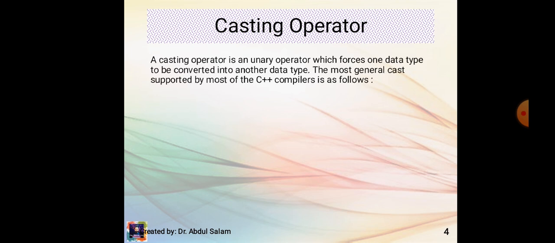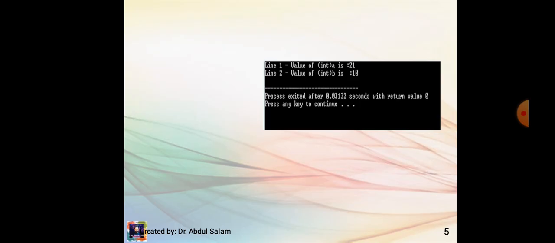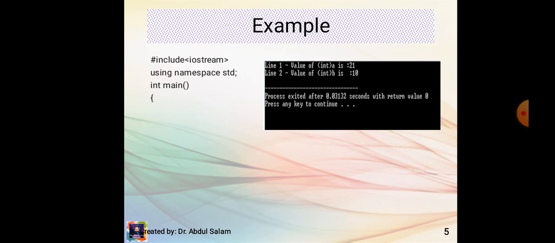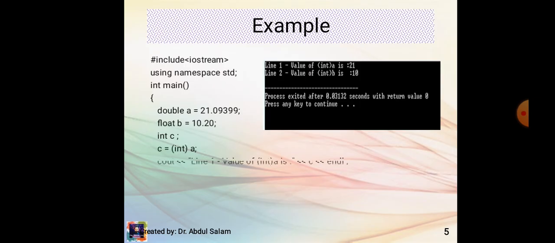Casting operator. A casting operator is a unary operator which forces one data type to be converted into another data type. The most general cast supported by most of the C++ compilers is as follows: (type) expression. Here is an example. Include iostream, using namespace std, int main, double, float, int c.